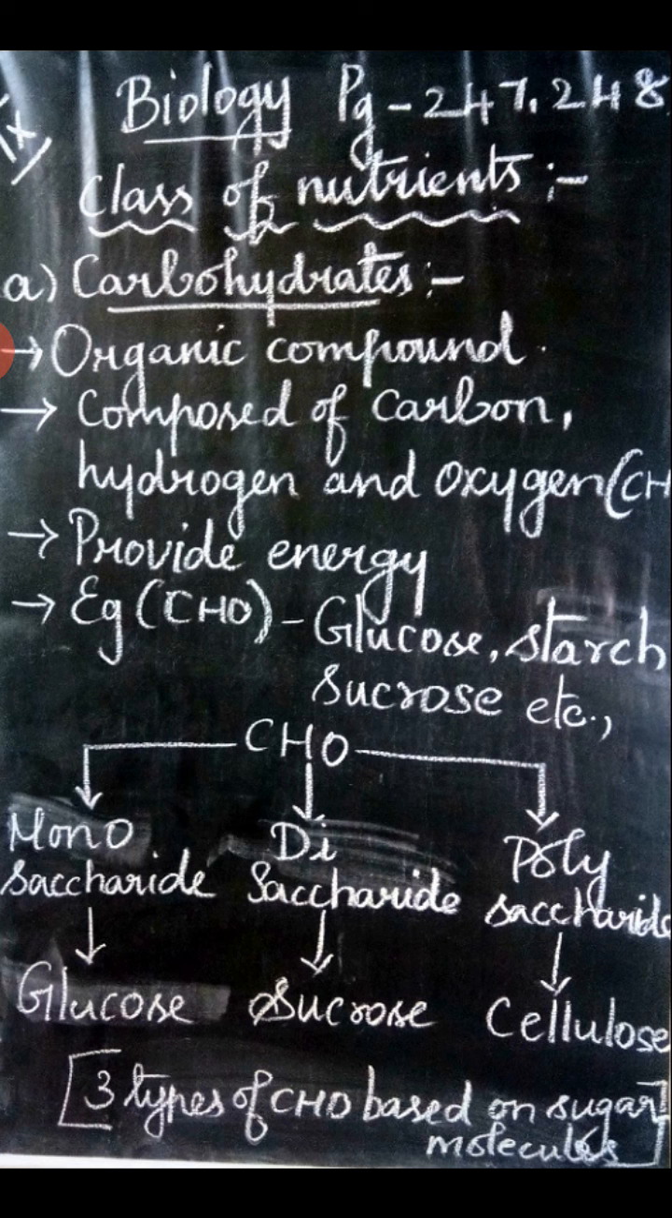Example for the monosaccharides: glucose, which is composed of only one sugar molecule. Disaccharides, di means two, are made up of two sugar molecules, for example sucrose. And polysaccharides are made up of many sugar molecules, for example cellulose.